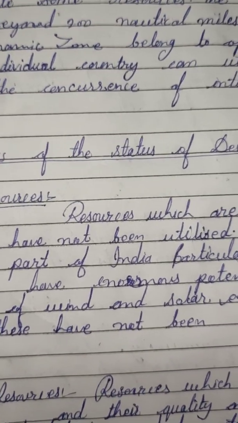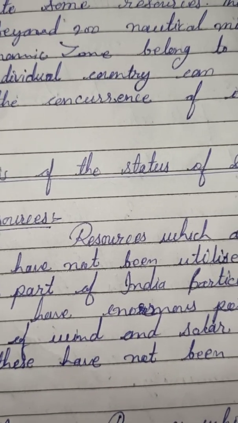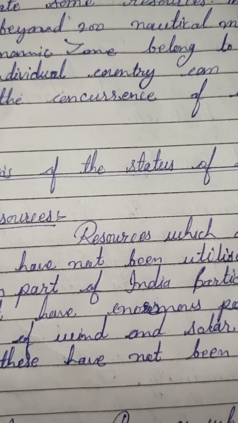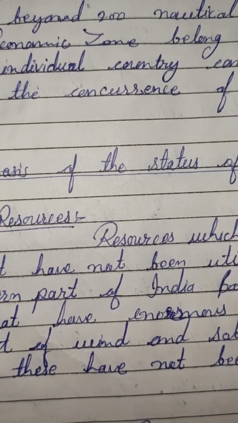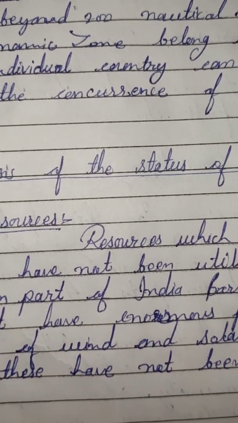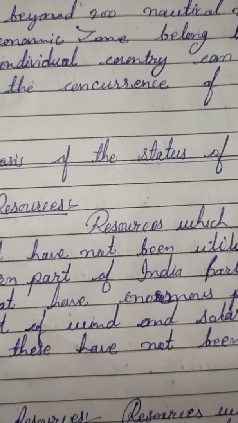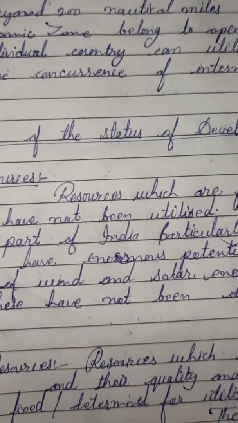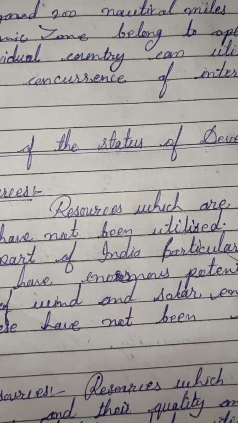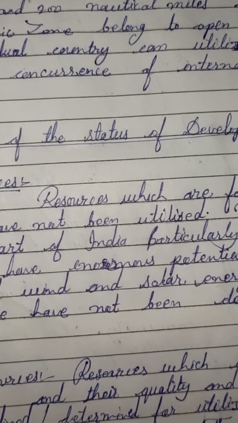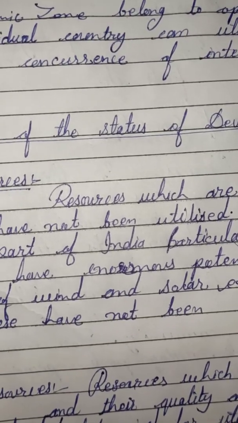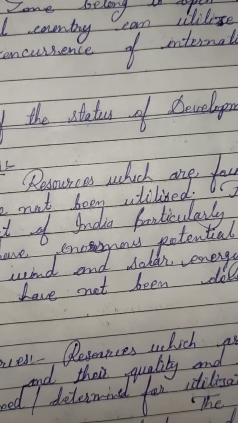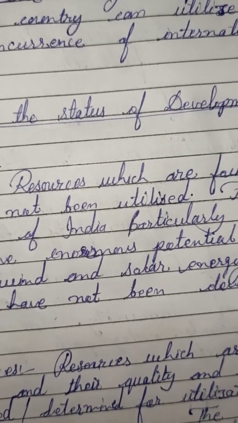Now we have completed our third classification, and after that we will discuss the fourth classification, that is on the basis of development. According to its name, we can classify it on the basis of how many resources we have obtained from nature and how many we have not.